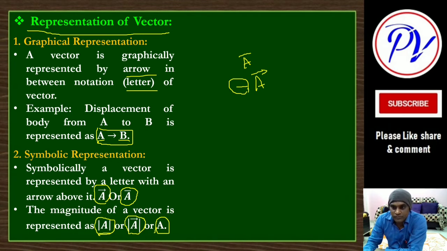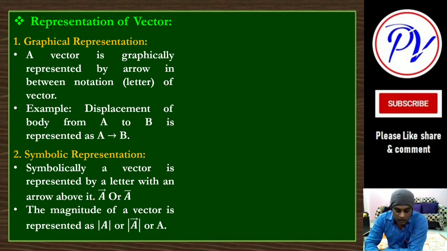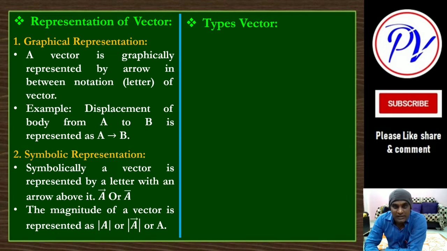Now we'll start types of vectors. In the book 4-5 types are given, but I will discuss many more, because you should not have any confusion regarding that.